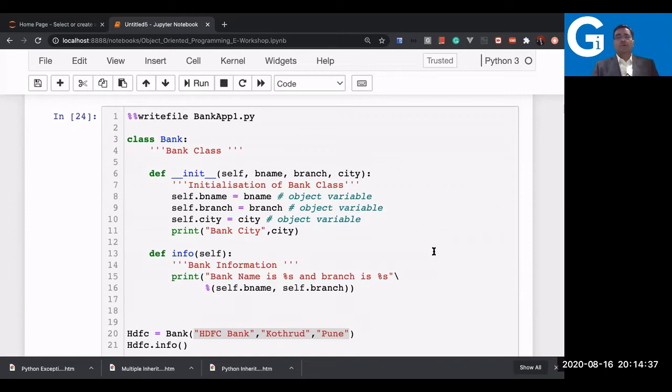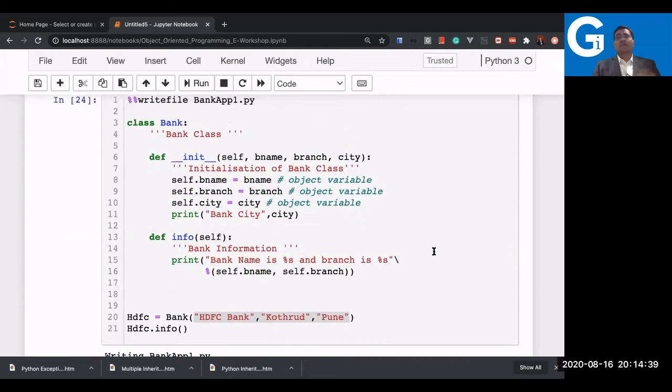Like the documentation I already showed, if you see the help of your class, you will be able to know what all things are there. What is the purpose of this? Purpose should be written for every class. You can even write for every method and every function a triple quote string, which is for a multiple line string, and it creates a document automatically.